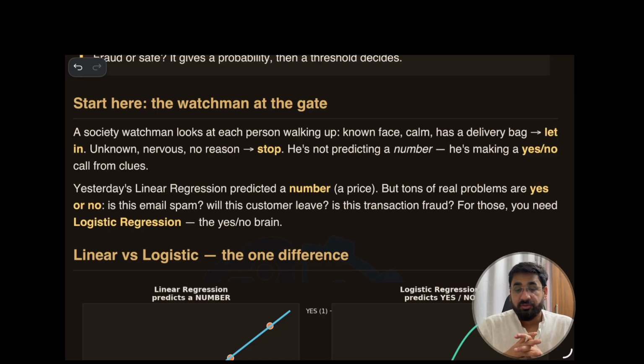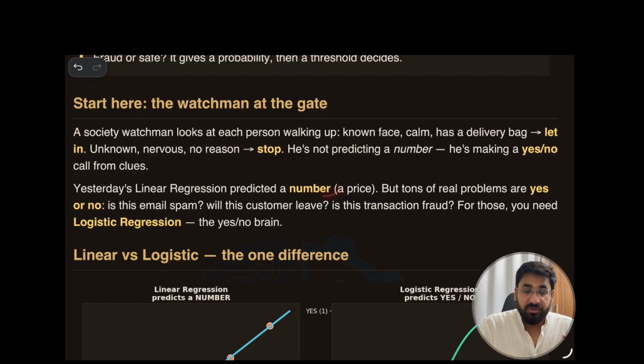Now analyze this situation. You might have encountered this in your life. Do you think the security guard does a mathematical calculation and then decides whether to stop or not? No, he looks at the features of the behavior of a person, and based on his intuition, you got my point?